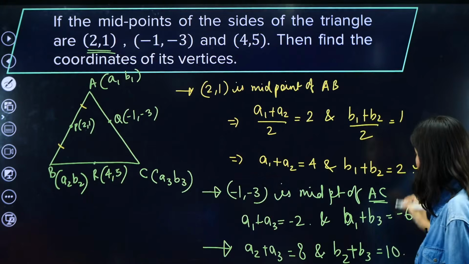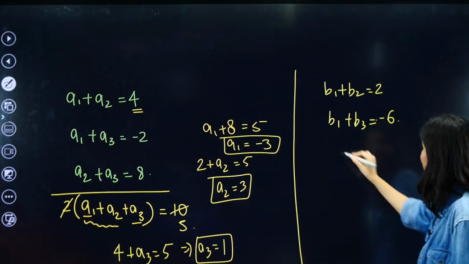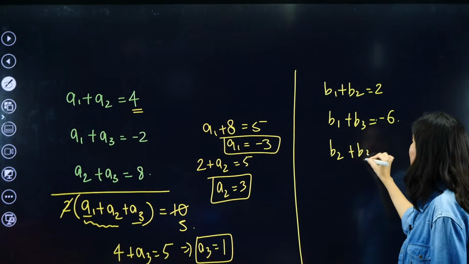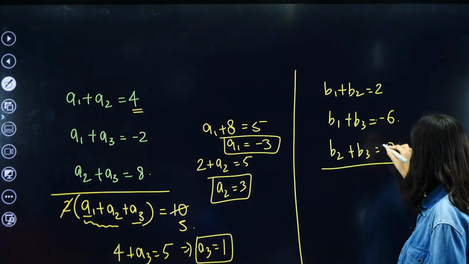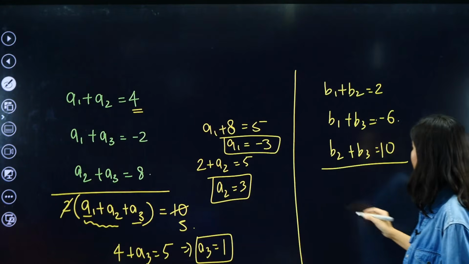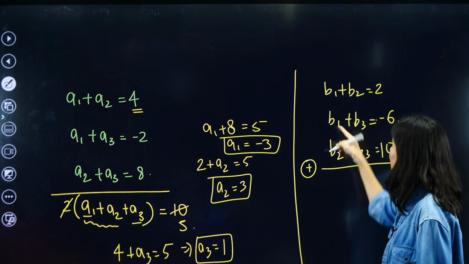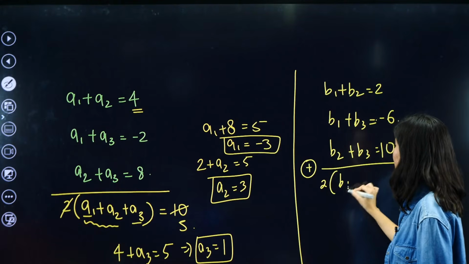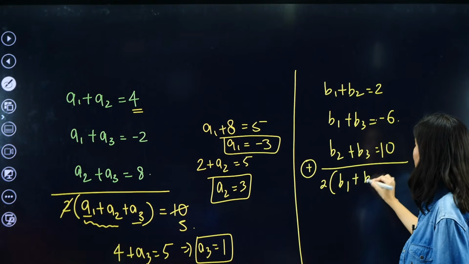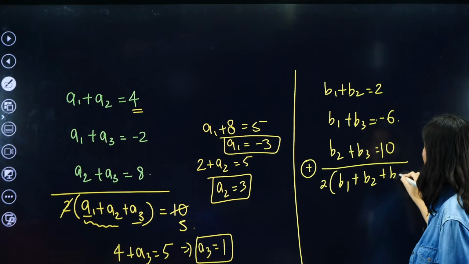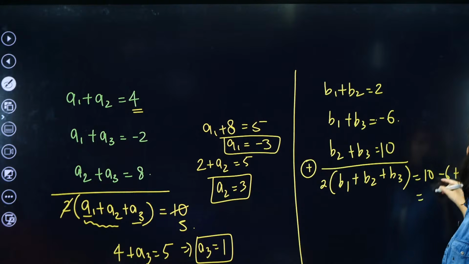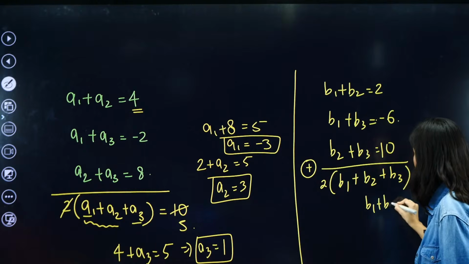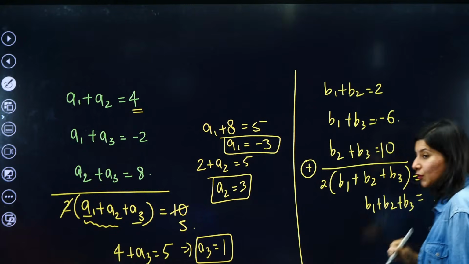Okay. And b2 plus b3 is 10. Tell me what to do. Add everything. b2 plus b3 is 10. Correct लिखा है ना? 2 minus. हाँ. अभी add everything. तो b1 coming out twice. b2 also coming out twice. b3 also coming out thrice. 10 minus 6 plus 2. 4 plus 2, 6. So 6 by 2, 3. So b1 plus b2 plus b3 is equals to 3.